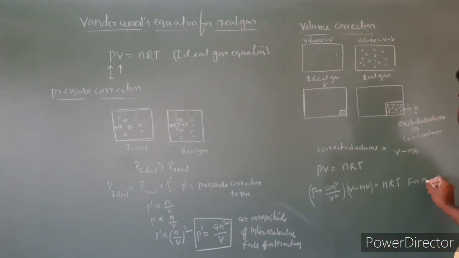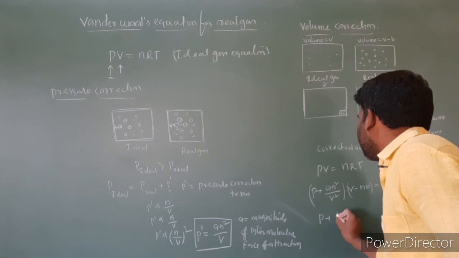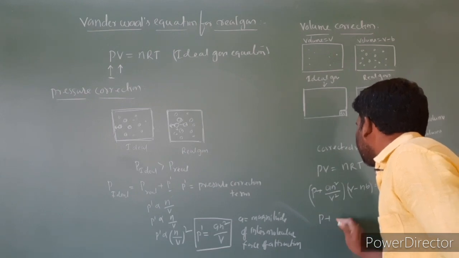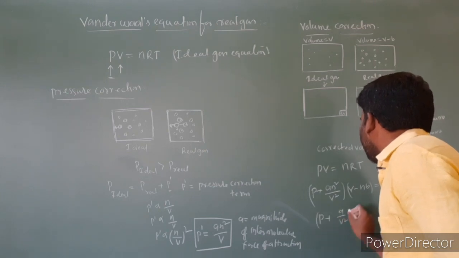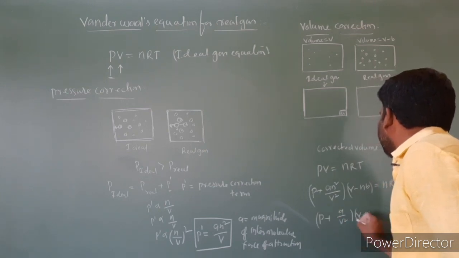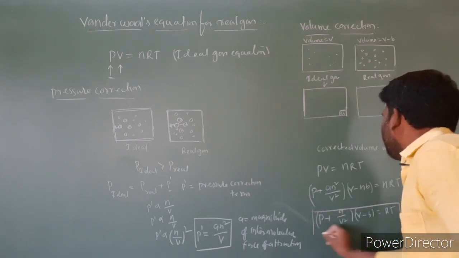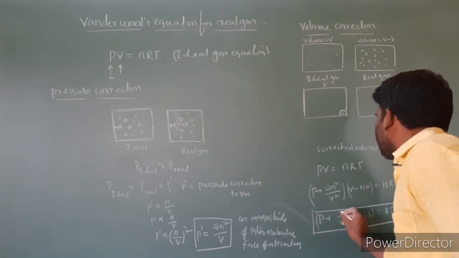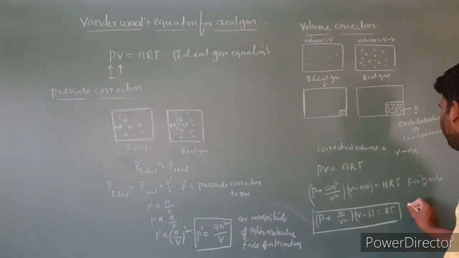For 1 mole of gas, you can take (P plus a by V²) into (V minus b) is equal to RT. This is for 1 mole of gas.